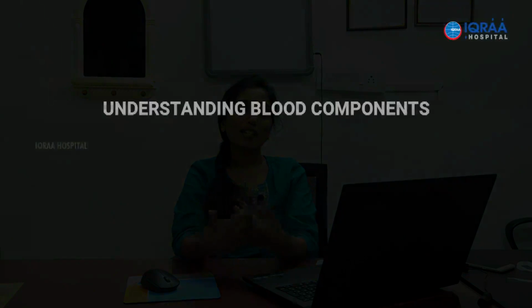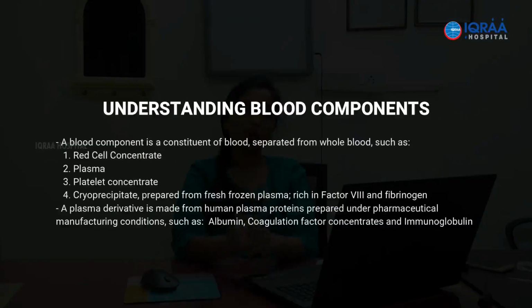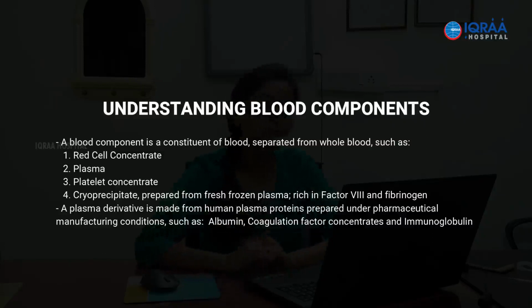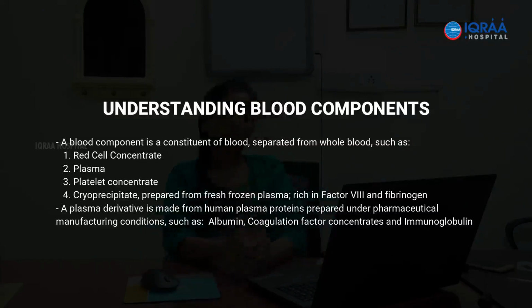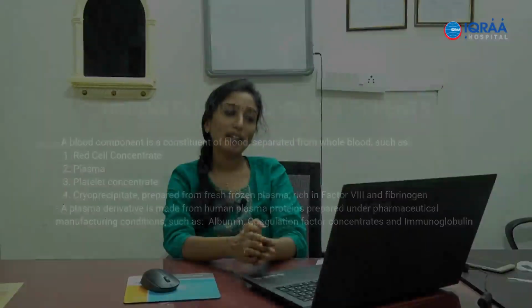So we'll start with the basics, that is understanding blood components. What are blood components, and each of the components will be discussed hereafter. What is the difference between a blood component and a plasma derivative? Many times I get phone calls from the ward saying that we need albumin for the patient, or coagulation factor concentrates like prothrombin complex concentrates or immunoglobulins. These are plasma derivatives. These are not blood components. This is what we need to keep in mind.